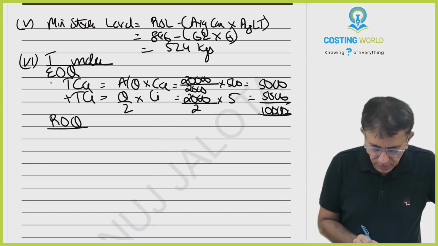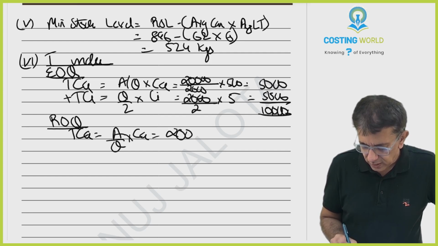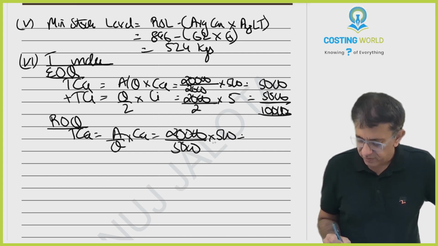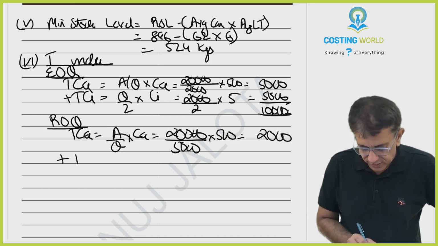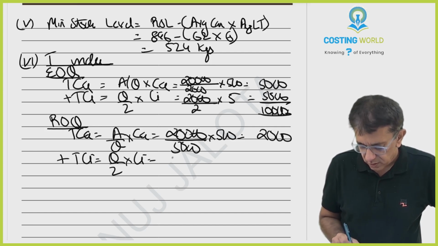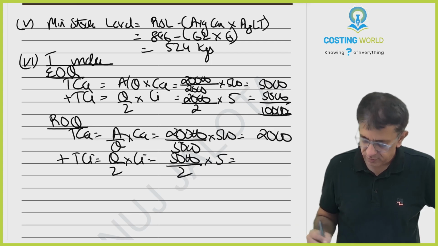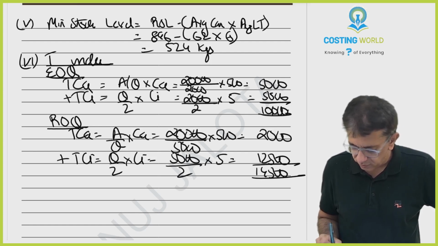Let's compute it under ROQ. TCA, A by Q into CA, 20,000 divided by 5,000 units ordered at a time, into 500. So therefore 4 orders, this will be giving you 2,000. But obviously TCI will increase because you're going to be keeping more stock with you. So 5,000 divided by 2 into 5. This is 12,500. So therefore 14,500.